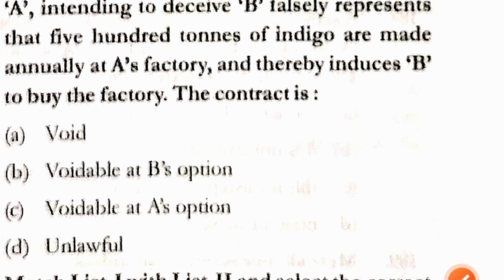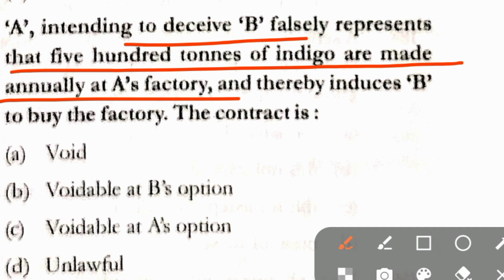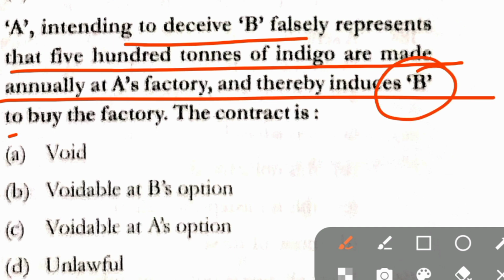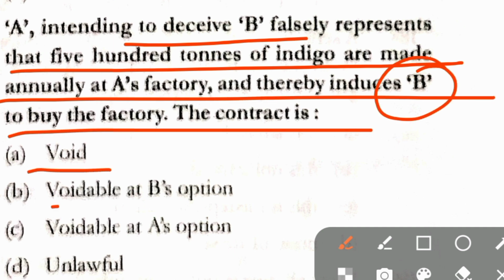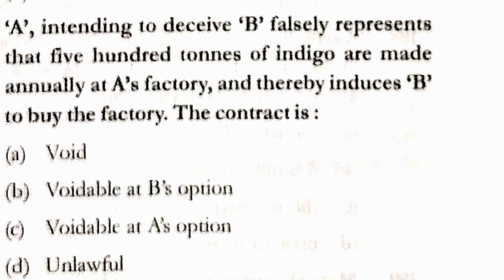Question number 206. A, intending to deceive B, falsely represents that 500 tons of indigo are made annually at A's factory and thereby induces B to buy the factory. The contract is void, voidable at B's option, voidable at A's option, and unlawful. Correct answer is option B, that is voidable at B's option.